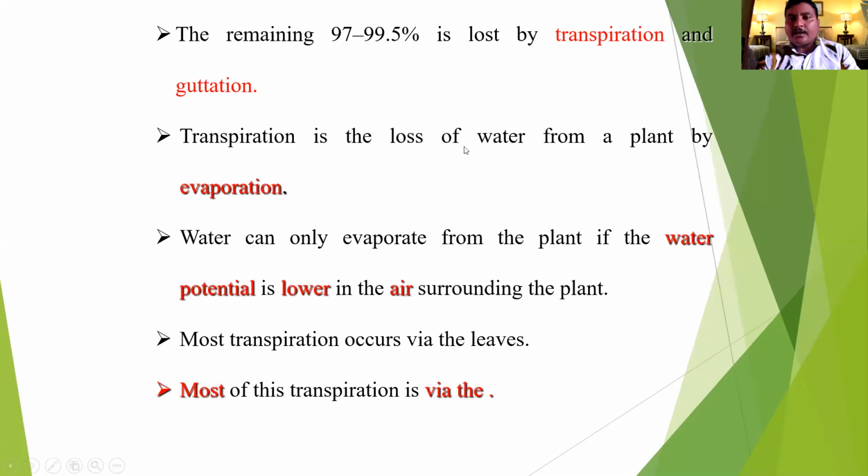Transpiration is the loss of water from the plant body by means of evaporation. Water can only evaporate from the plant if the water potential is lower in the air surrounding the plant, and the water potential in the leaf is higher than the atmospheric water potential. Most transpiration occurs via the leaves.